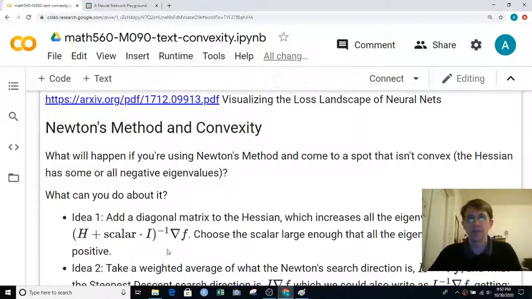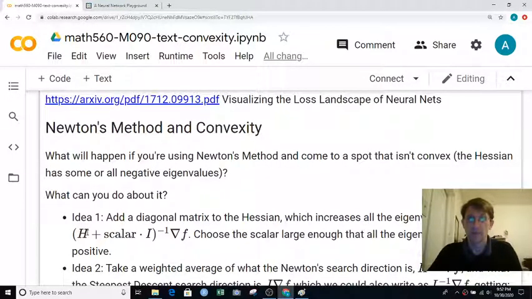And when I first heard this idea, I was like, wait a minute. Why should we have any faith that the search direction we get from this makes any sense in the context of the problem? I mean, you're just taking a Hessian and just adding a diagonal matrix to it. What's that going to do to the search direction? I don't trust this at all.